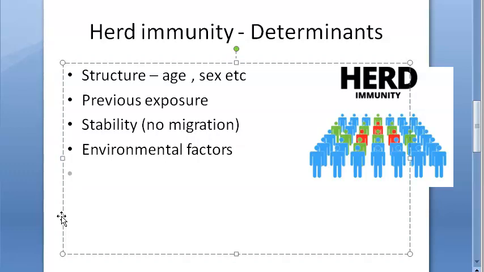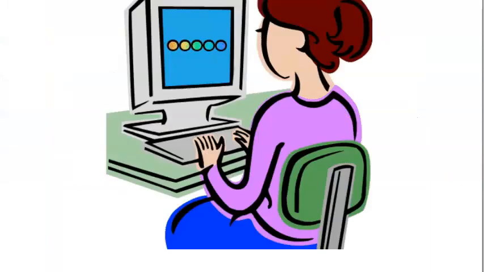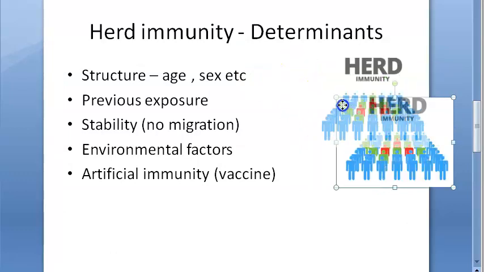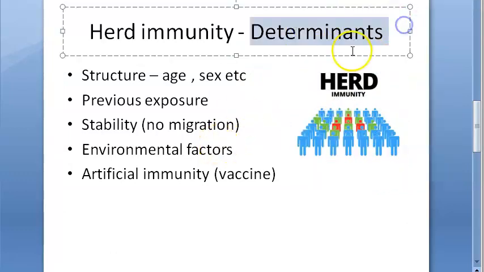Then artificial immunity in individuals in the herd. How did they get it? Via vaccination, could be. So that is artificial immunity. Did you get it? When you think about herd immunity, you may think it is only about vaccinations, the oral polio vaccine, etc. It's not just that, guys. A particular group of people can be immune to a certain number of diseases because of a lot of other determinants.